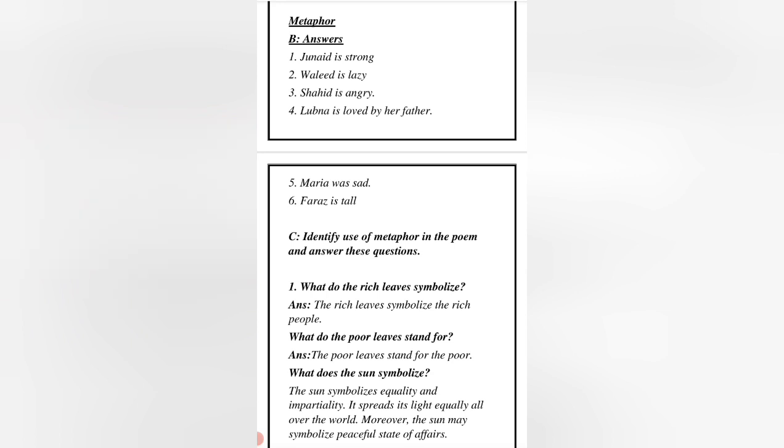So the next part is part C, in which we have to identify the use of metaphor in the poem and answer these questions. So the first question is, what do the rich leaves symbolize? Now dear students, in previous videos, in explanation, summary and questions and answers, we have discussed it many times that rich leaves symbolize the rich people. What do the poor leaves stand for? The poor leaves stand for the poor people.